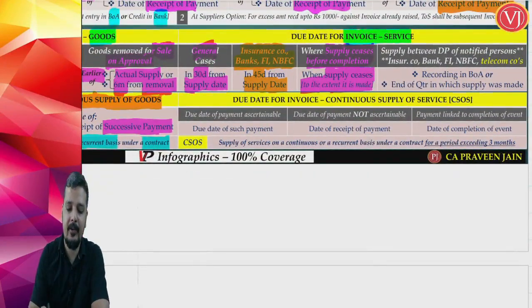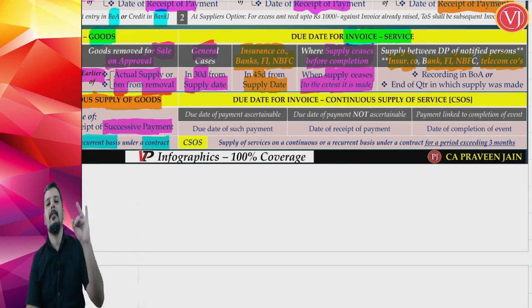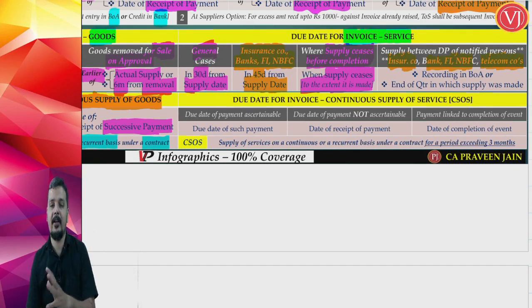And friends, the last special scenario where you are talking about 3 sectors: insurance, banking, that is bank, financial institution, non-banking financial company, and the telecom sector. Here there is one more sector. Telecom is a different sector, so it is highlighted.